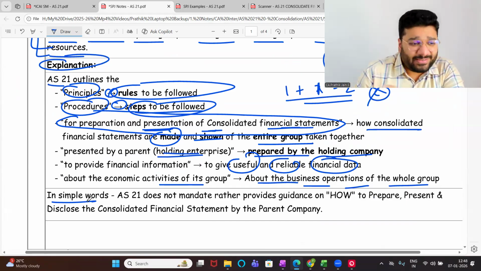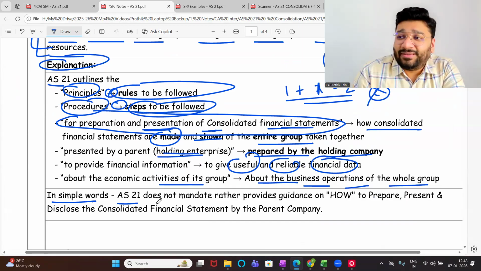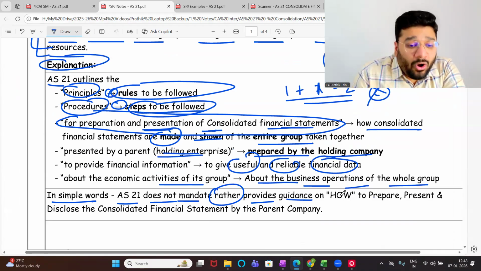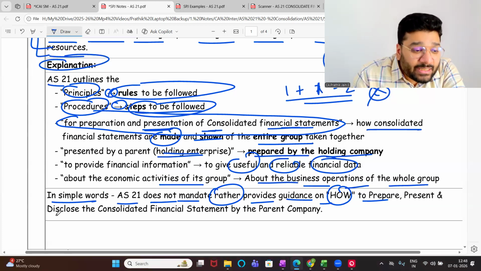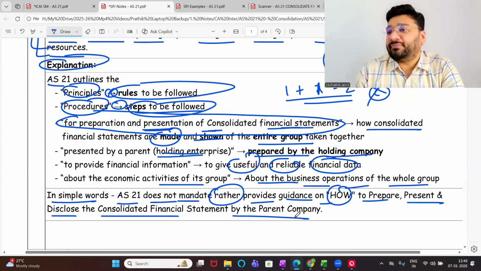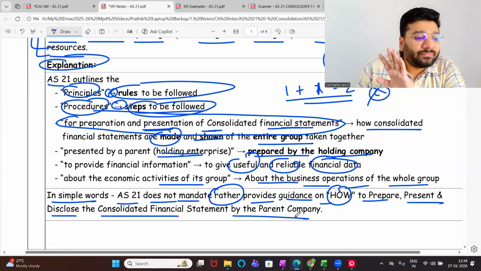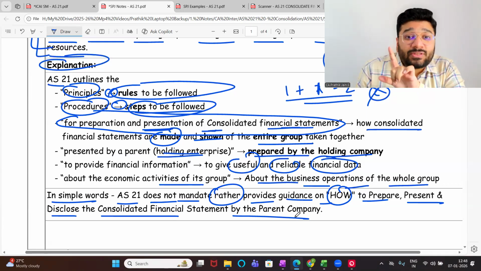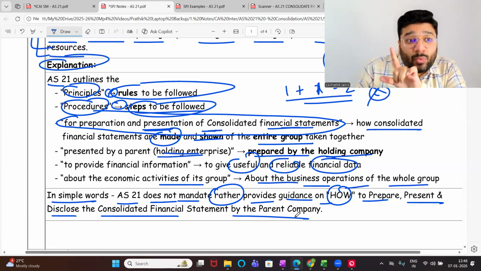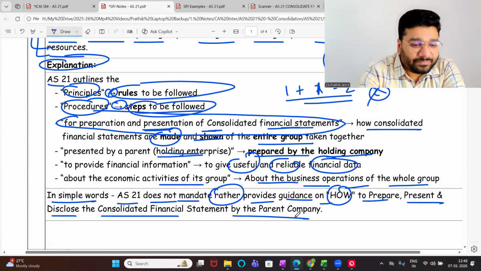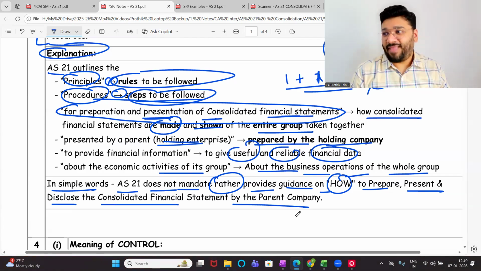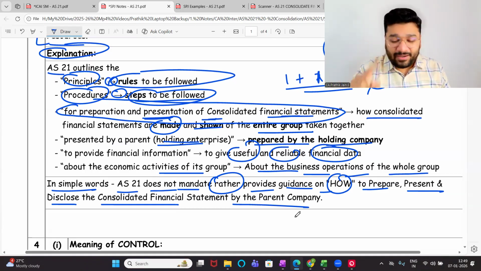So I said in simple words, AS 21 does not mandate, rather provides guidance on how to prepare, present, and disclose the CFS by the parent company. In one line, I gave the answer also. Who mandates preparation of CFS? Companies Act 2013. Which section? Section 129, subsection 3. Very good. And who should prepare the CFS? The holding company or parent company has to prepare, not the subsidiary company. Okay.